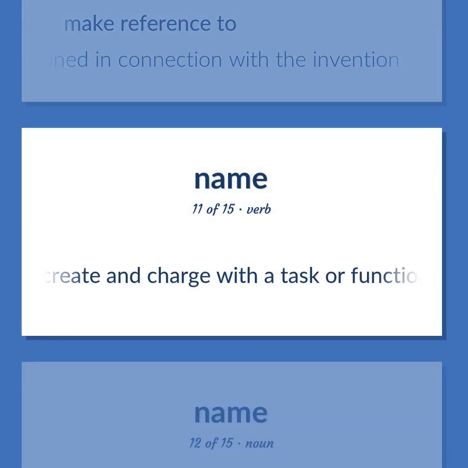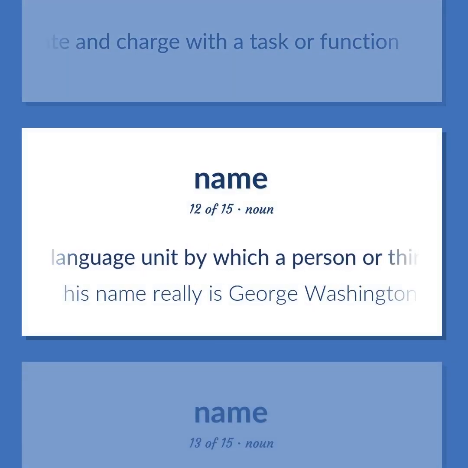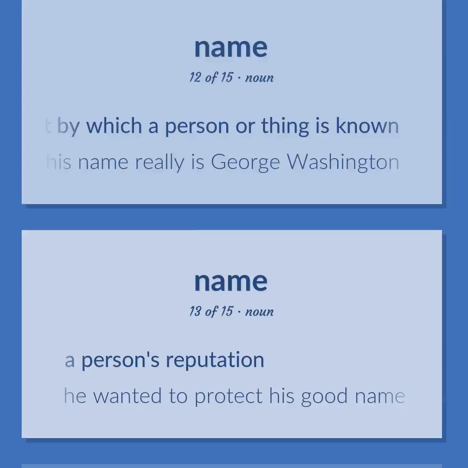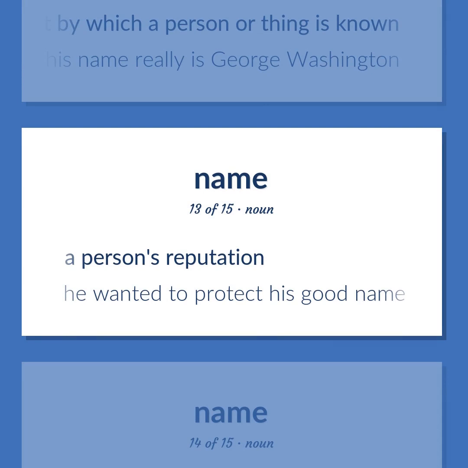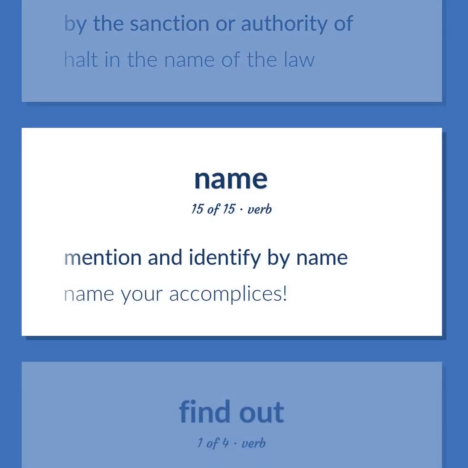Create and charge with a task or function. A language unit by which a person or thing is known. His name really is George Washington. A person's reputation. He wanted to protect his good name. By the sanction or authority of. Halt in the name of the law. Mention and identify by name. Name your accomplices.